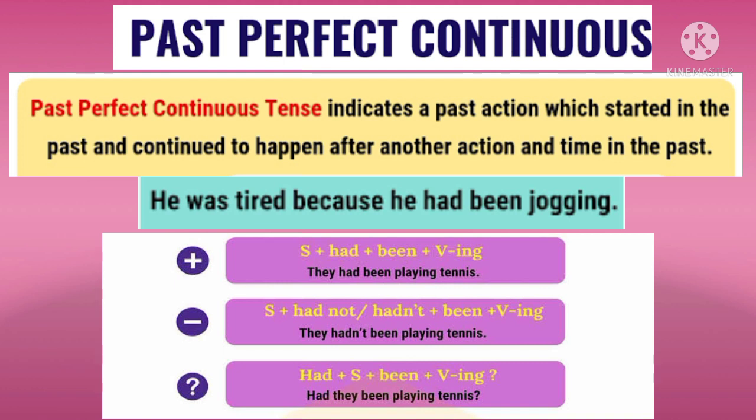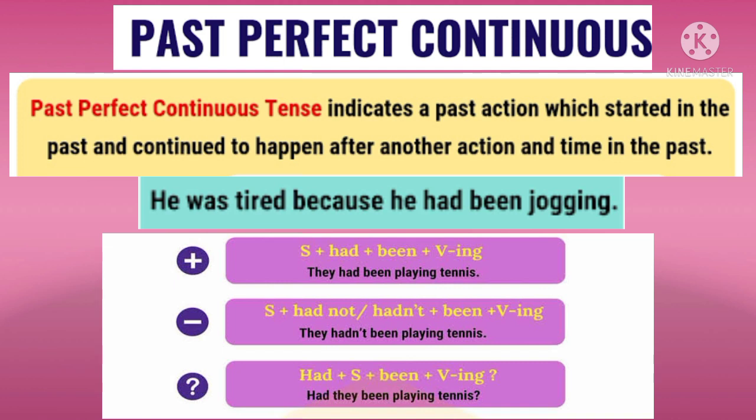Now children, for affirmative or the positive sentences, we have got the formula to make sentences in past perfect continuous tense, and it is like first we have to write subject, then we will add had and been. So in past perfect continuous tense, we will add had and been, and the ing form of the verb. For example, they had been playing tennis.